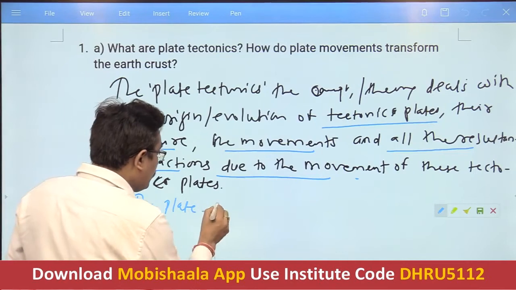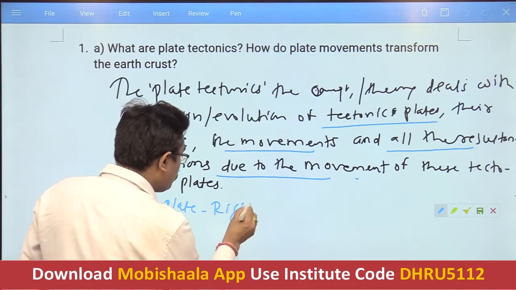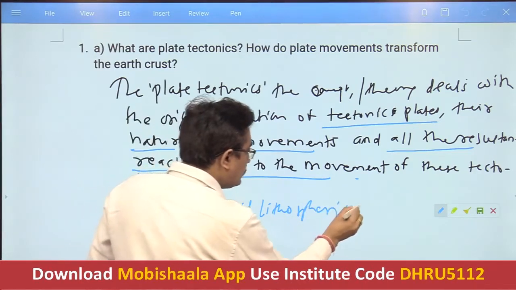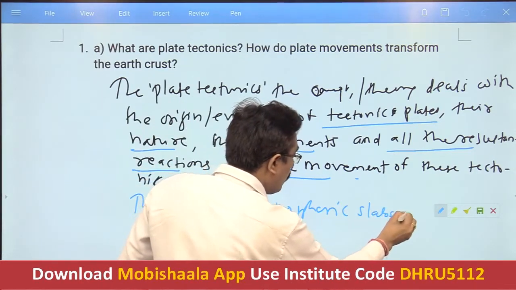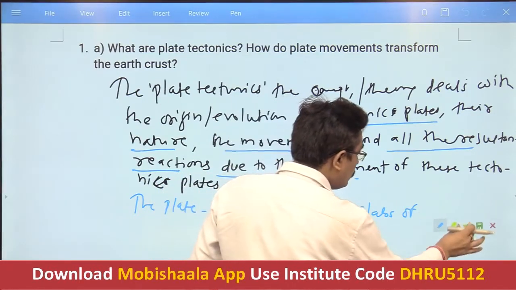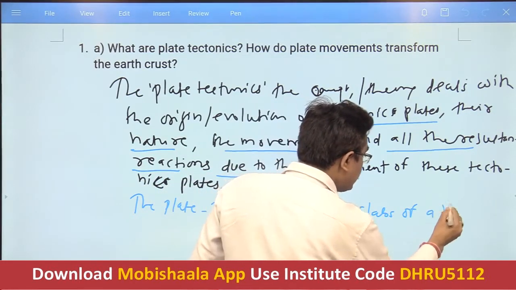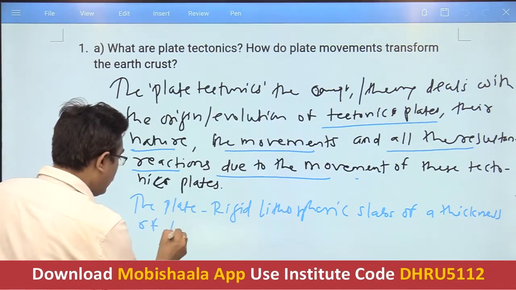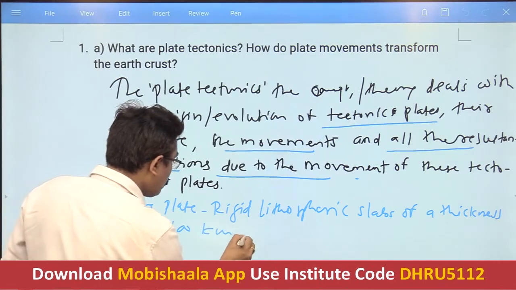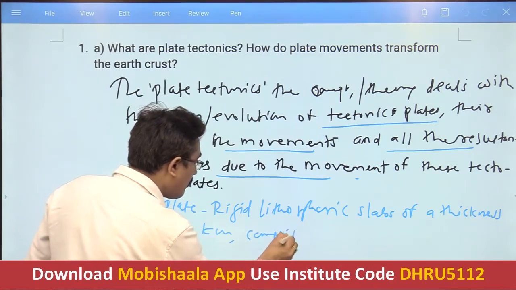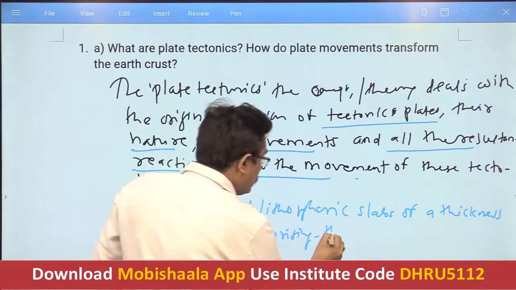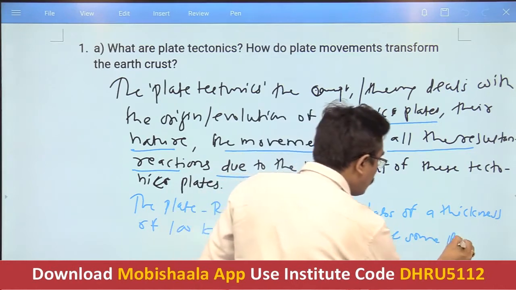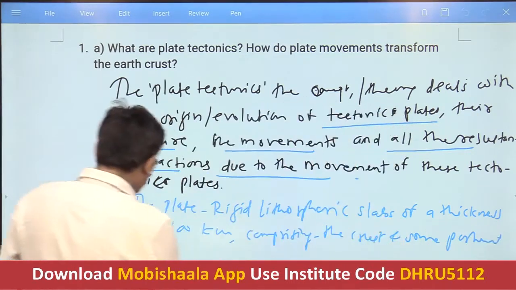The tectonic plates are the rigid lithospheric slabs of a thickness of 100 kilometers, comprising the crust and some portion of the upper mantle.